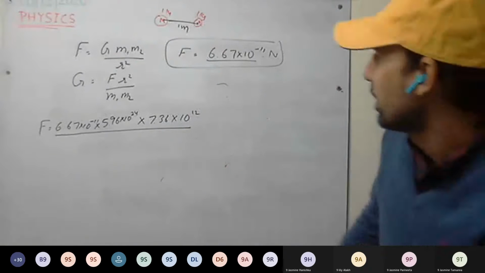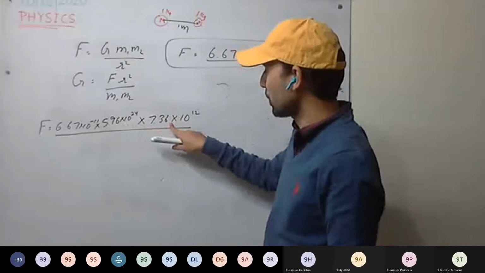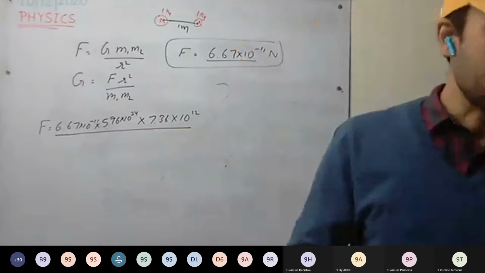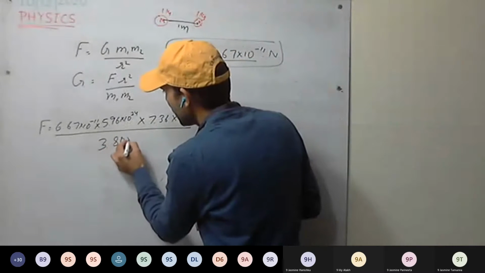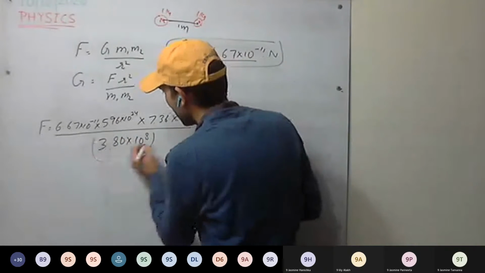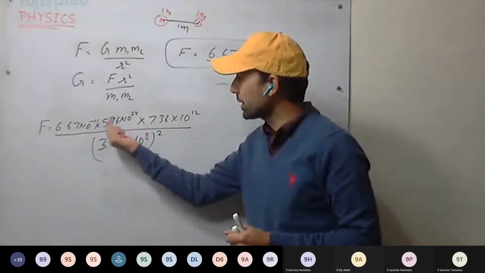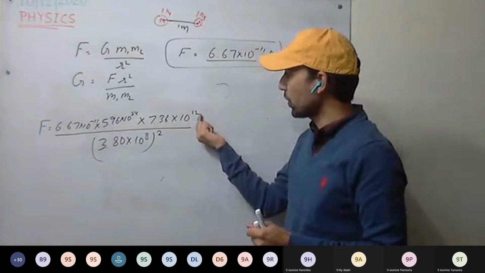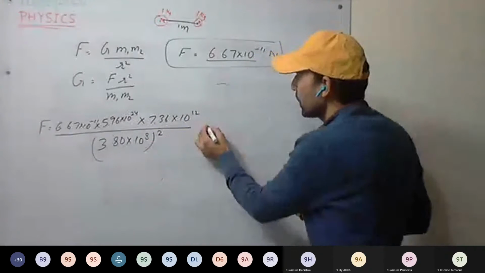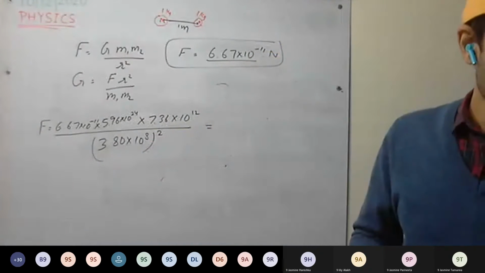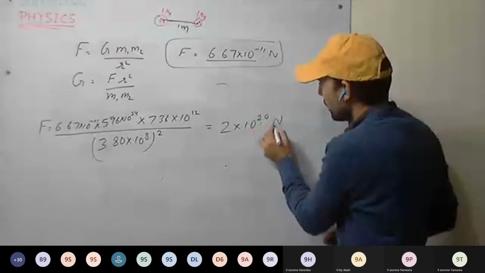Okay, so this is the gravitation constant, the mass of the Earth, the mass of the Moon, and the separation is 3.80 into 10 raised to power 8, and this squared. Now see here, 10 raised to power minus 11, 10 raised to power 24, 10 raised to power 22, and 10 raised to power 8 we are dividing. So it comes out to be, the gravitational force between them is 2 into 10 raised to power 20 Newton.